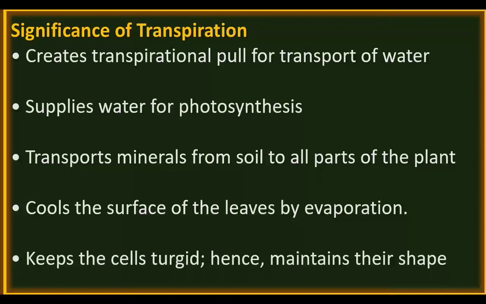Since there is movement of water, the water enters the cells, so cells become turgid. The shape of the cells is maintained. If there is no flow of water into the cells, they will shrink. Here, because of transpiration, water moves into the cells, so the shape of cells is maintained. These are the significance of transpiration.